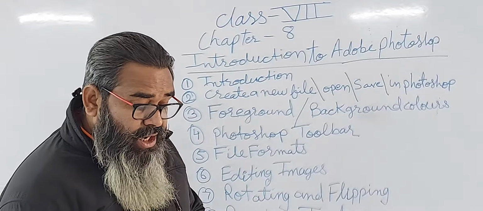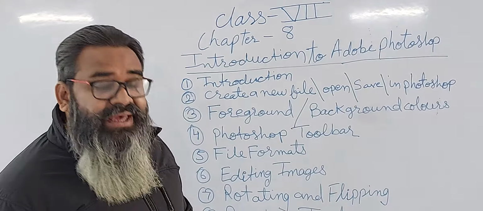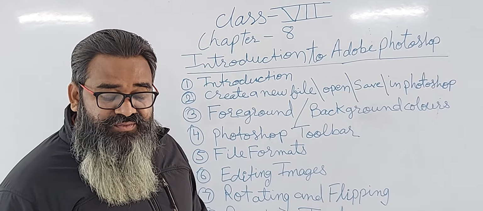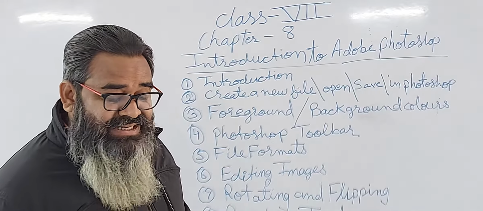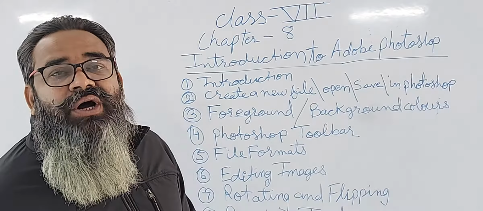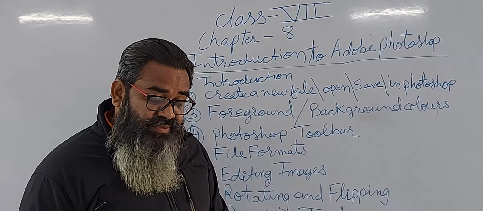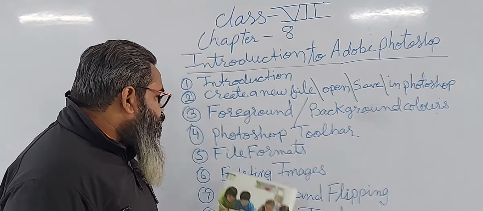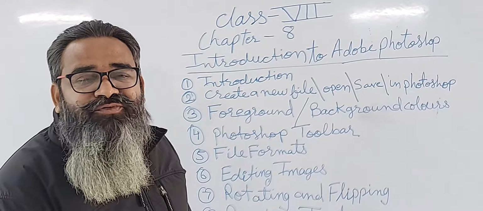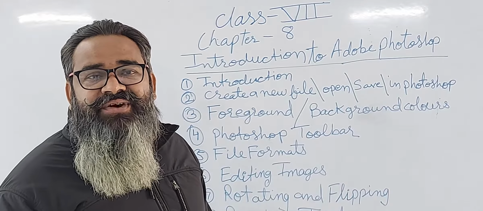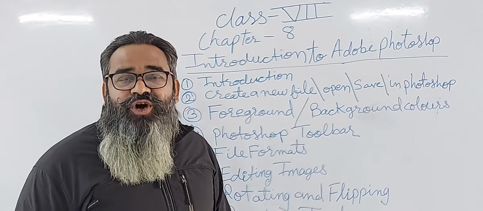View menu, the area where we can view our image. This menu gives different options. We can see the print preview, view ruler or a guide path, etc., where we can view our image. Then we have to move on to file format in Photoshop. Different kinds of file formats. File format is the area where we can save our file in a different kind of format.